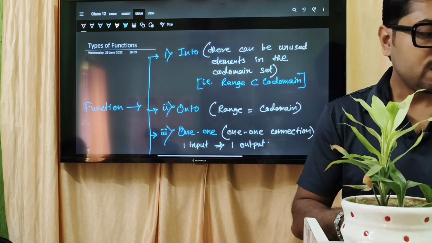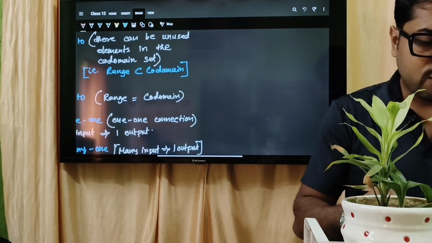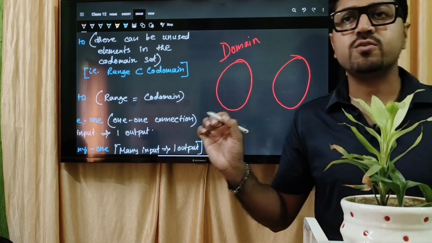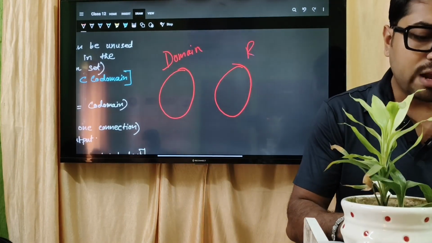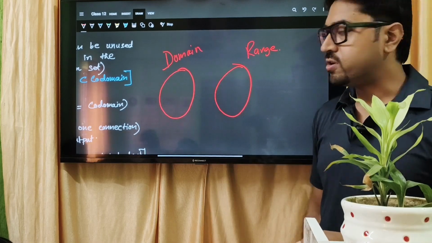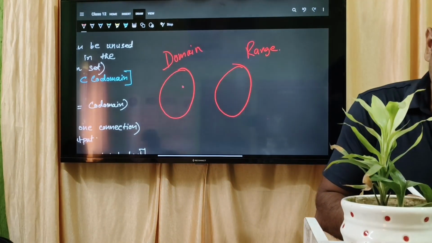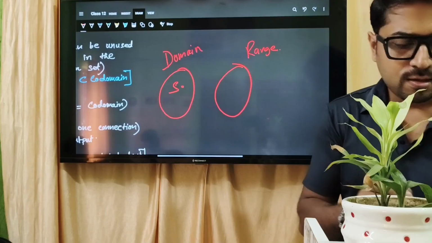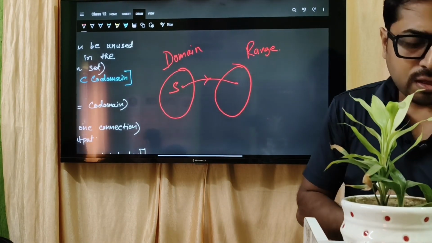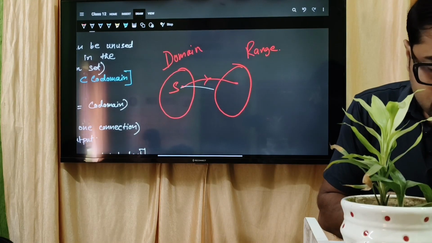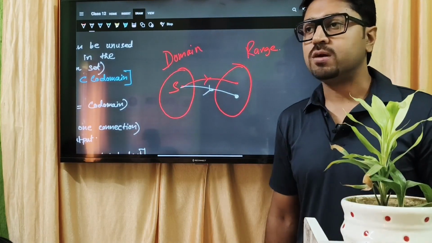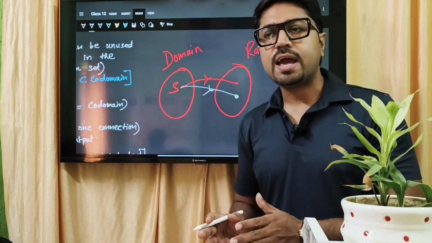When we have drawn the domain and range, domain means it is your home, or the student's home I can say, and range means where you are going, your destination. So from the domain, if Shaptak leaves from home and then goes into the range set in that manner, is it possible for Shaptak to be present at one time in two different places? No. It is not possible. So this type of condition is not considered as a function.